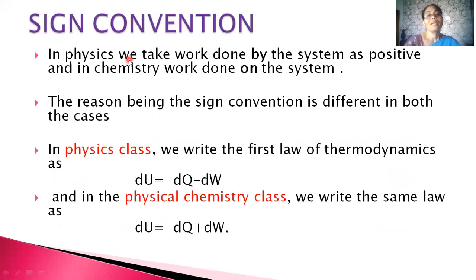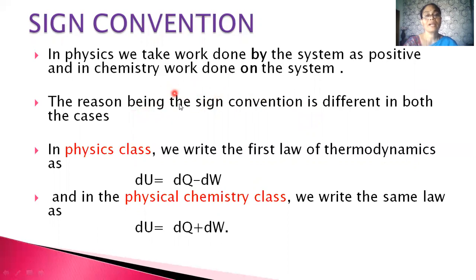Now, sometimes most of the students will be at ambiguity or confusion that in physics textbooks, the work done by the system is taken as positive, while in chemistry textbooks, we can see the work done on the system is taken as positive. The reason being the sign convention is different in both the cases.